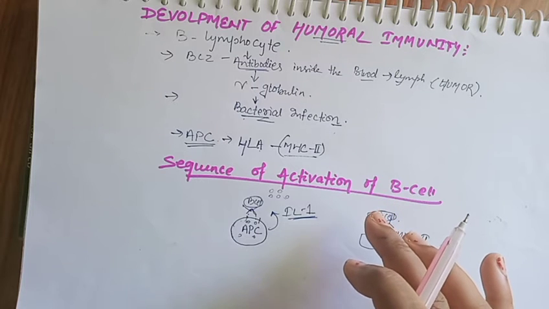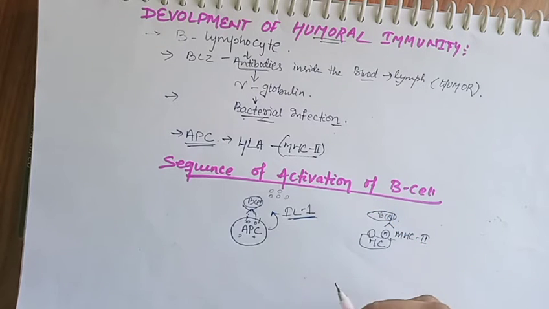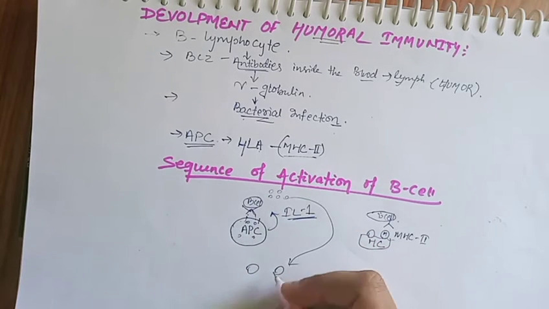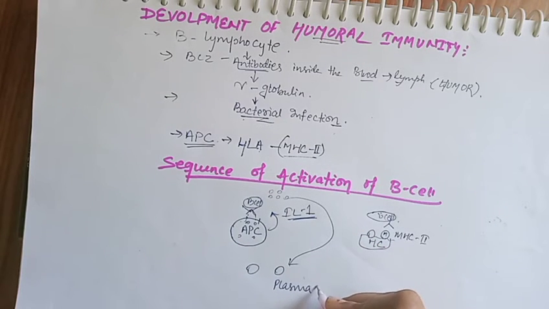After the proliferation of B cells, some B cells convert into plasma cells and some convert into memory cells. So what is the role of a plasma cell and a memory cell? The plasma cell destroys the foreign bacteria.